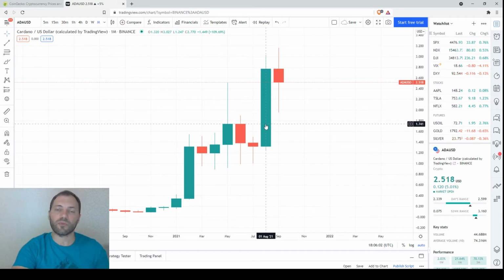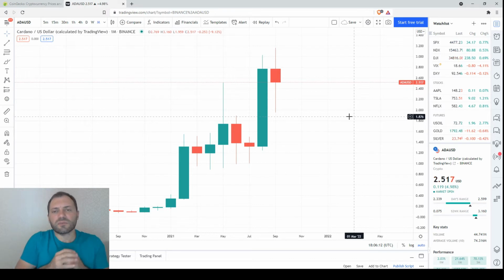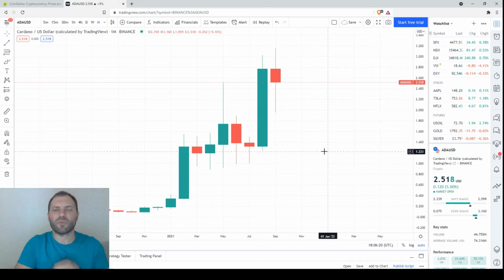So that was a bullish signal. And now we have this candlestick that has a bearish body. It is in the upper bound of the body of this bullish candlestick. So to some extent it confirms the bullish signal. Moreover, we have a local high above the previous ones and a local low above the previous ones. So definitely this is a bullish signal, but this candlestick has a bearish body.